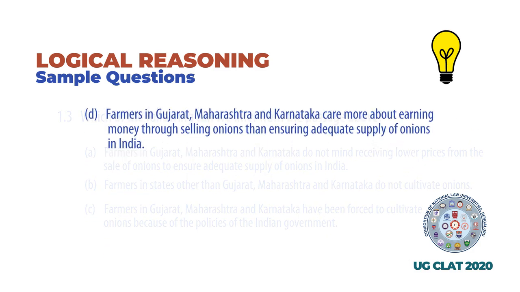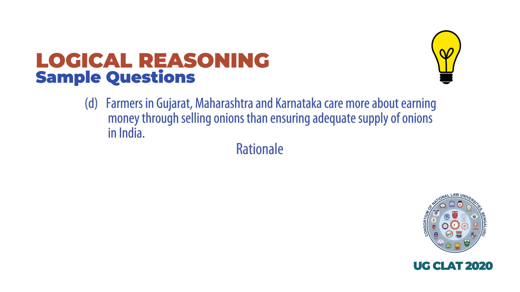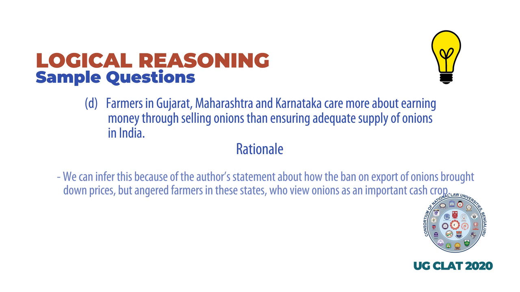The correct answer is D. Here's the rationale for it. Farmers in Gujarat, Maharashtra, and Karnataka care more about earning money through exporting onions than ensuring adequate supply of onions in India.